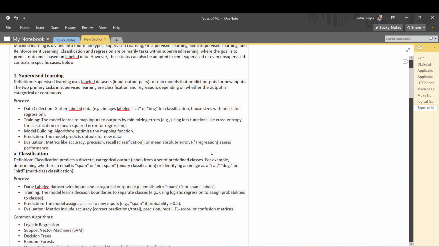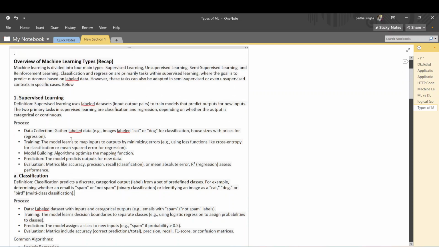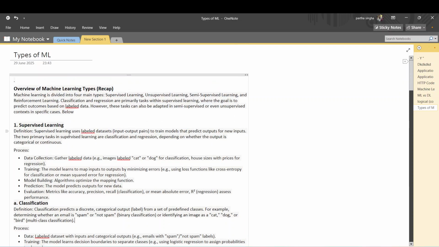We'll also write down the definition. Supervised learning uses a labeled dataset, input-output pairs, to train models that predict outputs for new inputs. The two primary tasks in supervised learning are classification and regression, depending on whether the output is categorical or continuous. Continuous means regression.